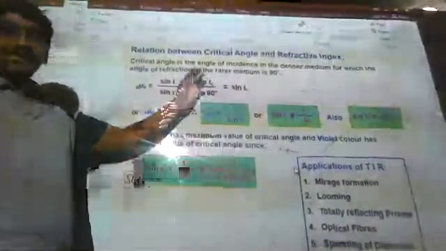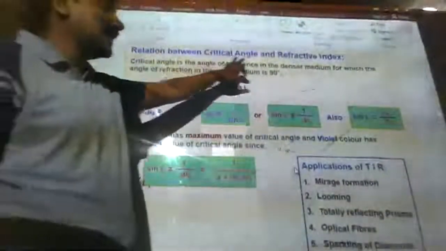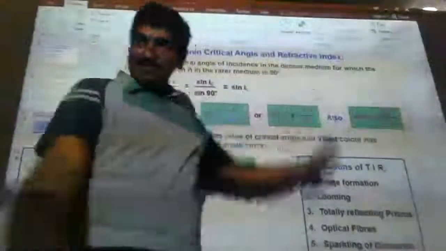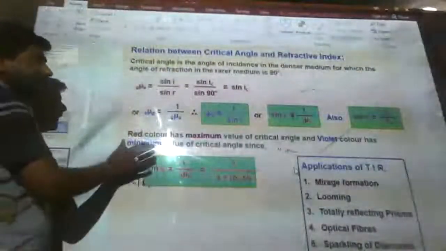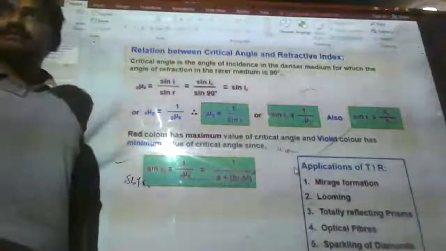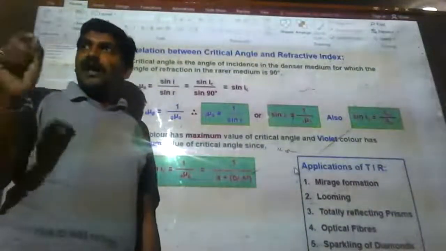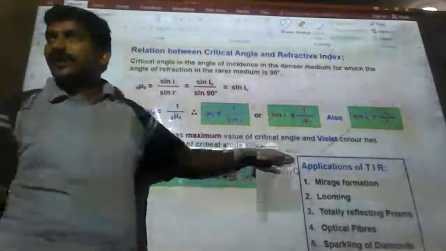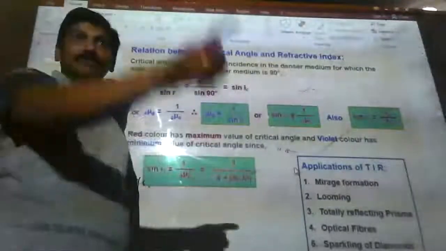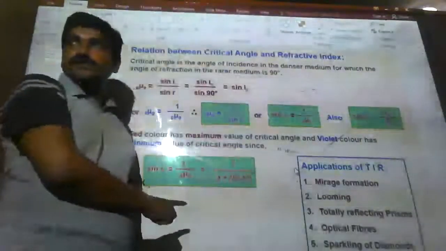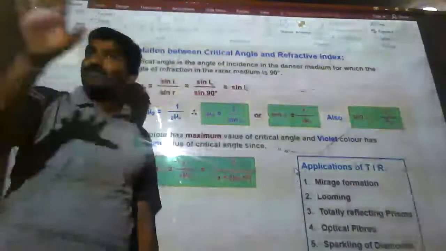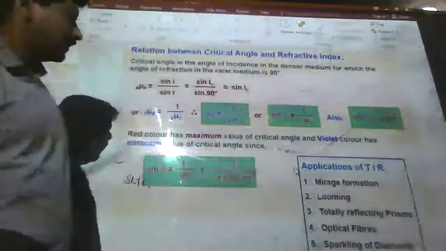You can see the relation between the critical angle and refractive index. I'll come to the applications. Next we have, what is the relation between the critical angle and refractive index? This is a most important concept. Numerical questions can always be asked on this base. From this concept, a compulsory question for JE.